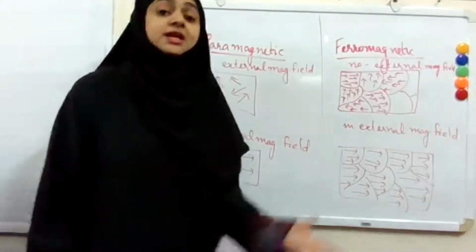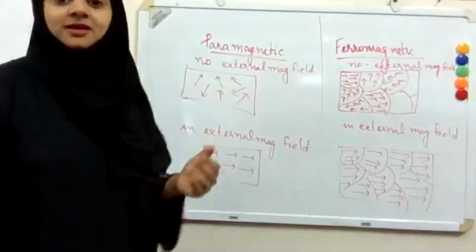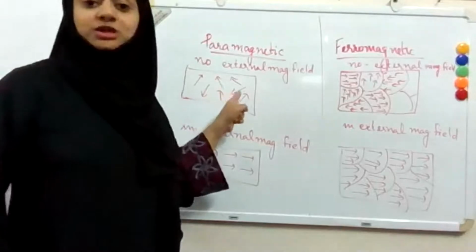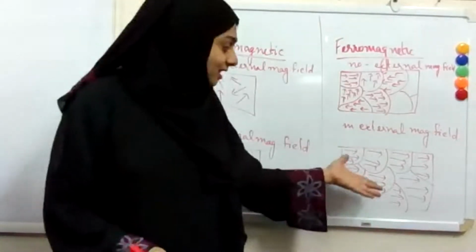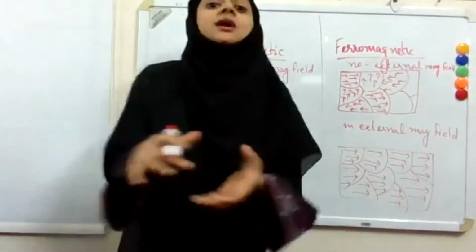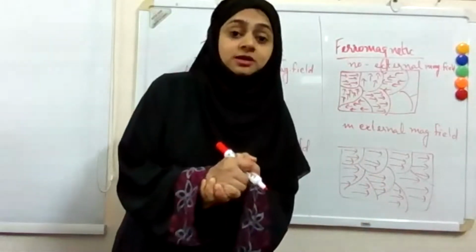Not very easily like the paramagnetic. Those are individual persons, so they can easily go back to their random state. But these are domains. They are like communities which are stuck together.